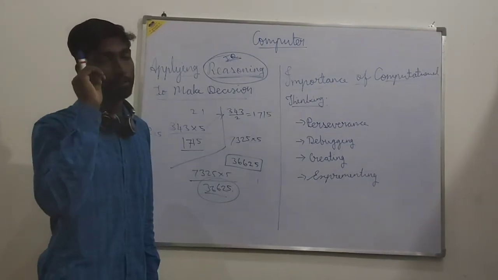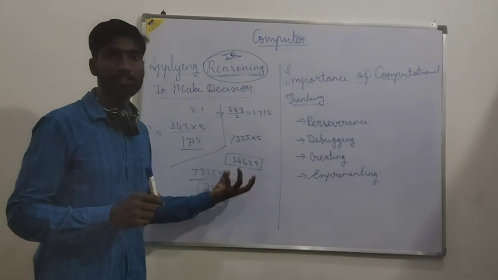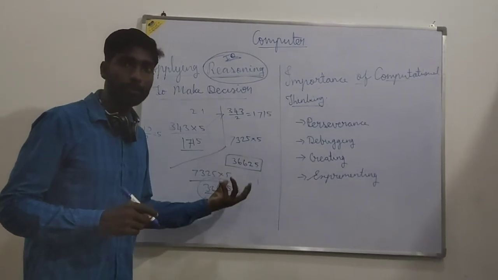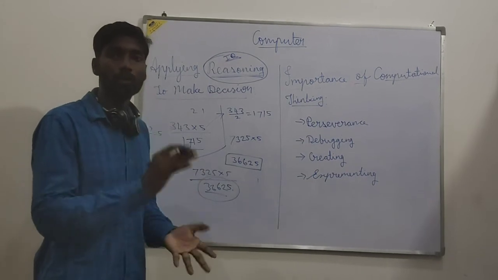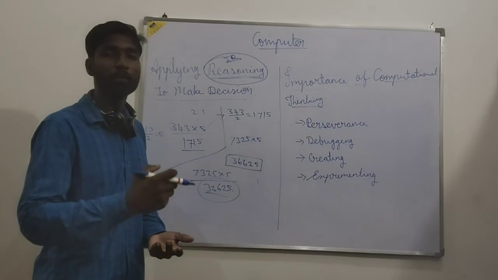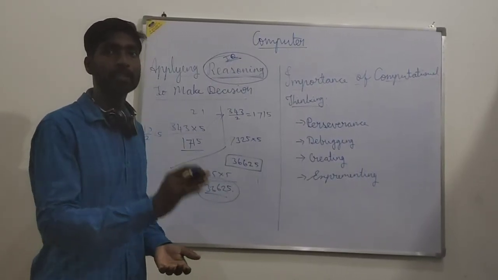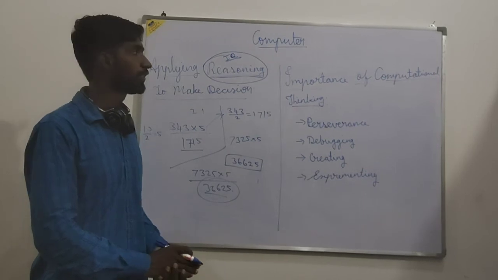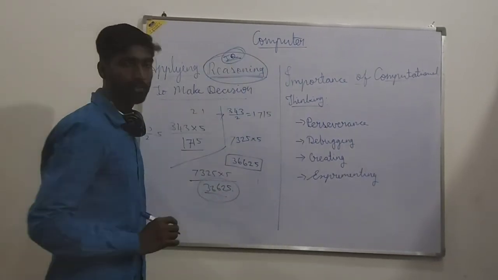This is a reasoning mind. If you are using your mind, there are so many tricks in mathematics. Not only mathematics, in your real life also. If you want to use all those tricks, you should follow computational thinking. You should implement it in your day to day, every day in your real life. If you are applying those components of computational thinking, definitely your reasoning, your IQ level will increase.